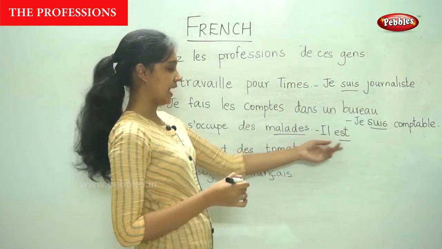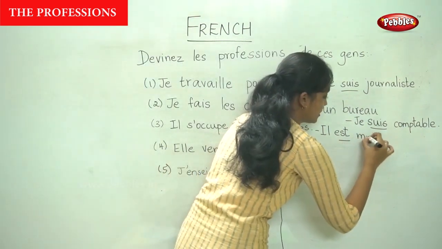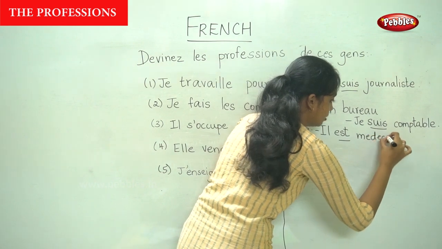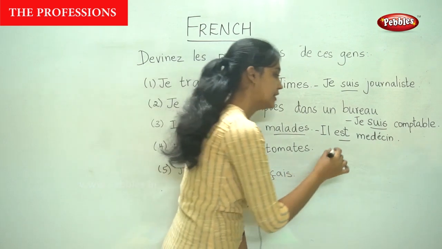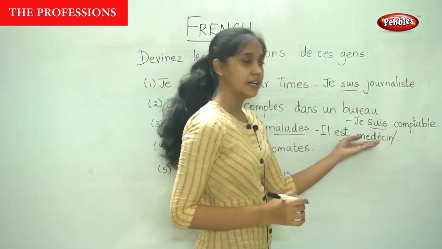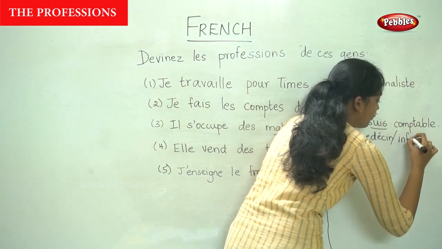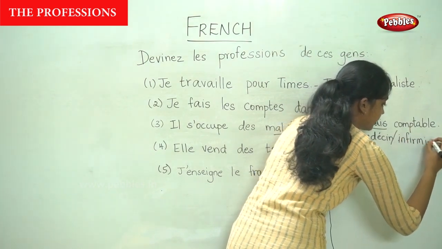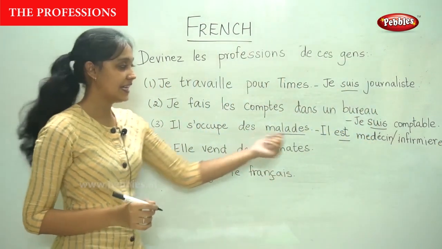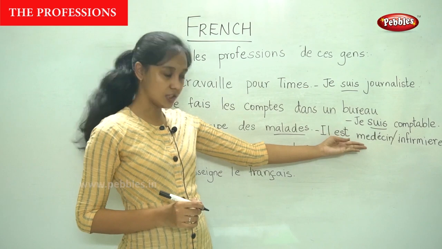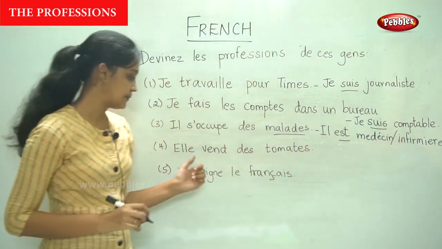For il, it is il est. For doctor, we say médecin, or he can be a nurse. For nurse, it is infirmier. Il est médecin. He is a doctor, or il est infirmier, a nurse.